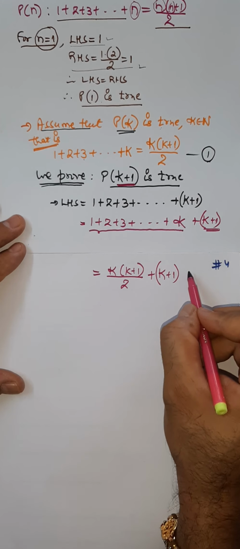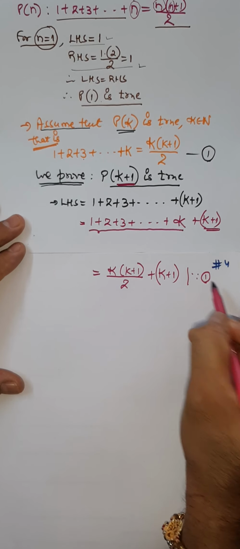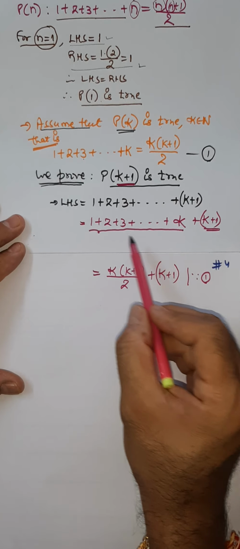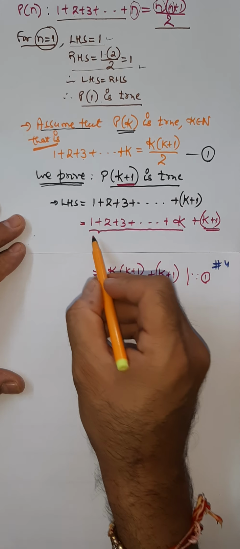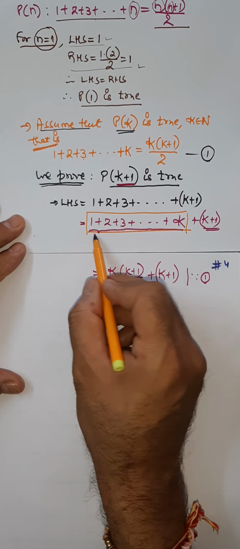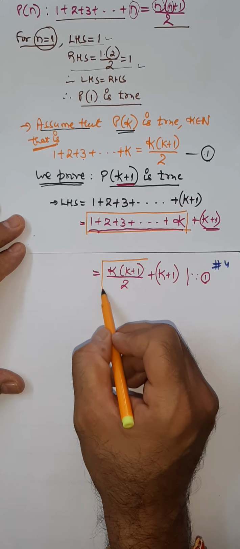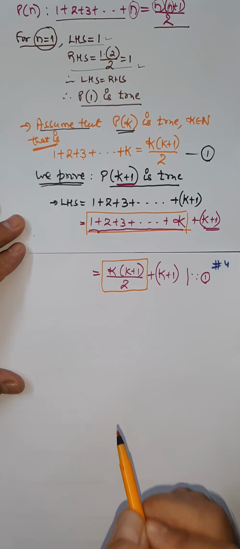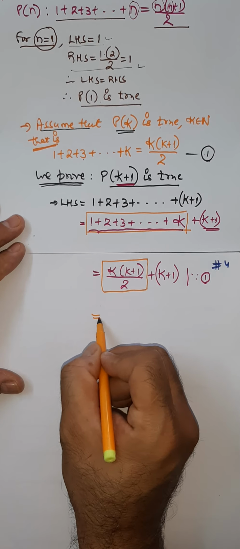Okay? I write here because of 1. What I did, I repeat again, instead of this, with the help of 1, I have placed this portion. Always will do like this, remember. This is a very standard flow of solution.